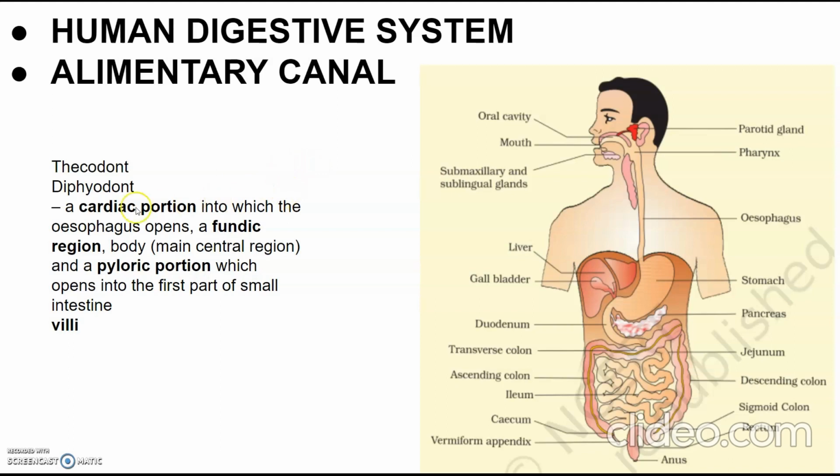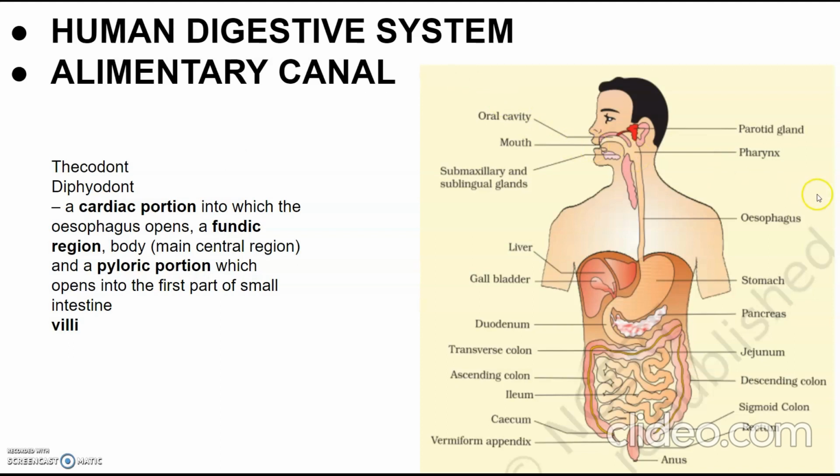This type of dentition is called diphyodont. So a set of temporary teeth is later replaced by permanent teeth. This condition is called diphyodont. An adult human has 32 permanent teeth, which are of 4 different types, which is called heterodont.